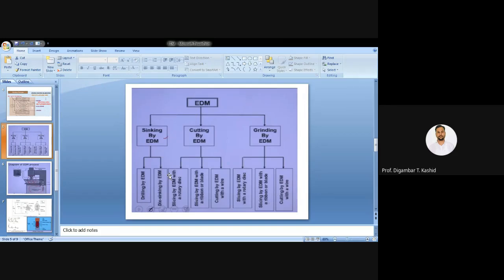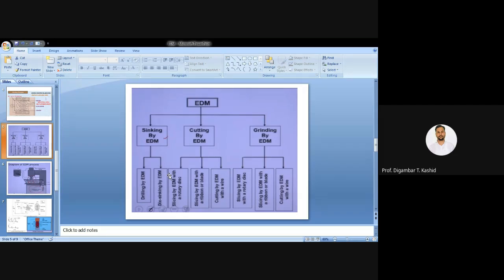Okay, so it is actually called sinking by EDM. We also have another name for it. It is called the die sinking EDM process also. Okay, die sinking process. And the second type of EDM is drilling by EDM process.